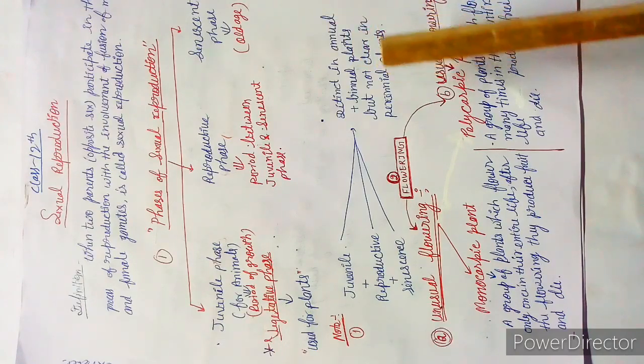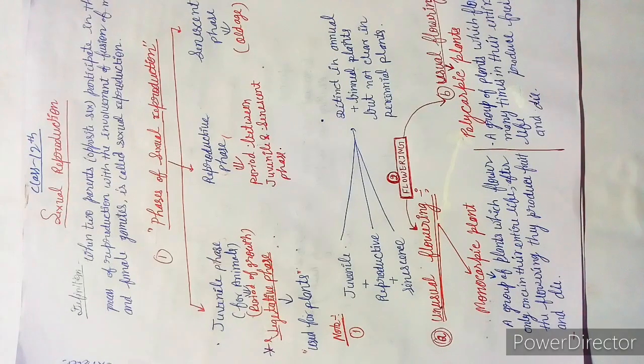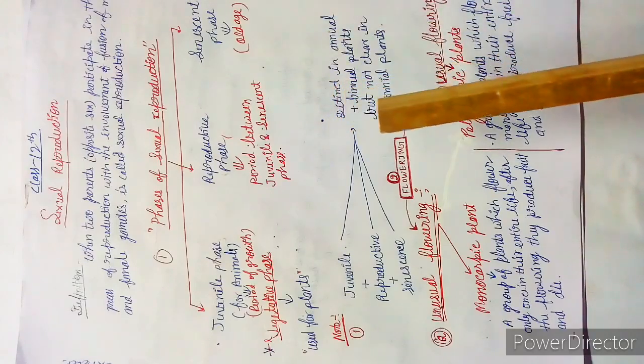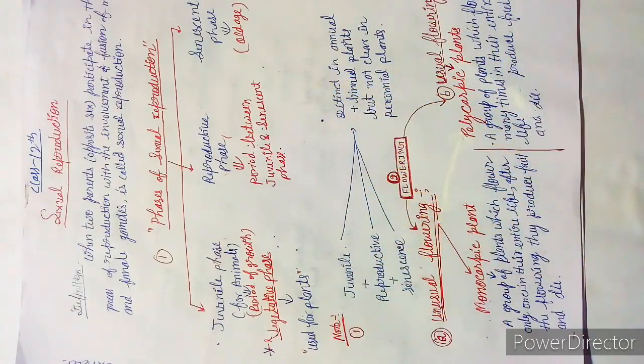I can give you the example of wheat, an annual plant. It doesn't mean that you sow the wheat in December and it is harvested by the next December. It is harvested within 3 or 4 months only, in the same season or up to the next season.